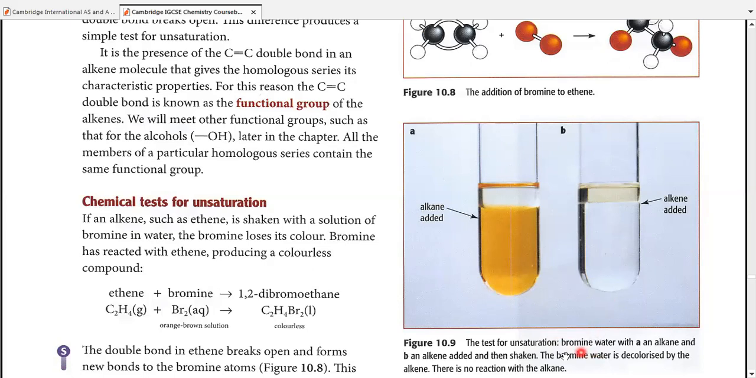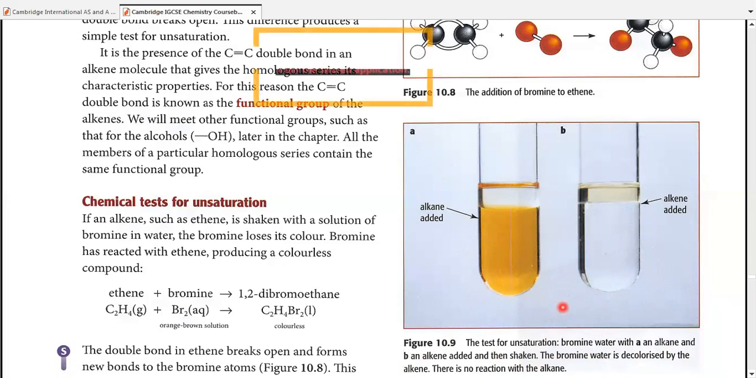As you can see in the figure in front of you, this is a test for unsaturation, and bromine water is tested with an alkane in part A of the figure and with an alkene in part B of the figure. We take the alkane or the alkene, we take a small amount of bromine water, and then we shake it with bromine water. The bromine water is decolorized by alkene as shown in part B of the diagram. However, in part A of the diagram, it is shown that it does not react with alkane and there is no decolorization for alkane. This is how we do the test.